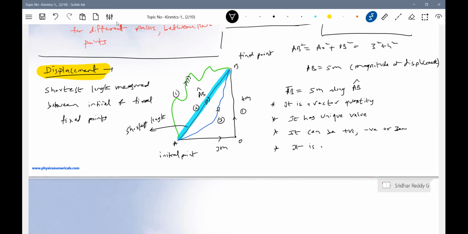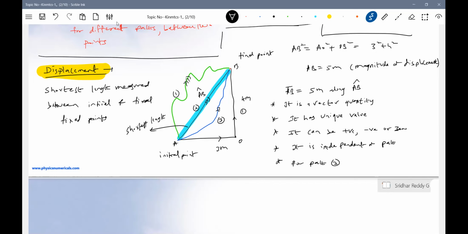So it is independent of path. We'll just put one condition: it is independent of path here. So for all the paths, what happens? It will be the same. It depends only on the shortest length between the initial and final point. Therefore, we just put one condition that it is independent of path here. Next, what can we select for path 2?